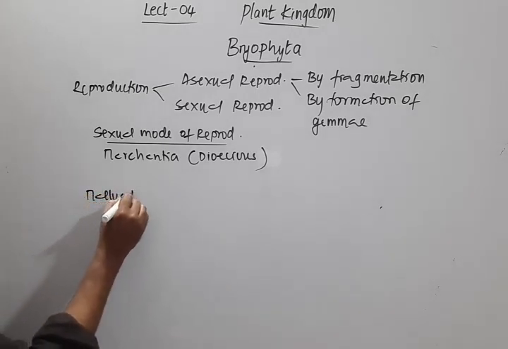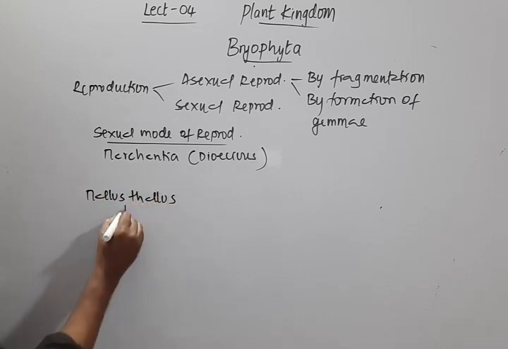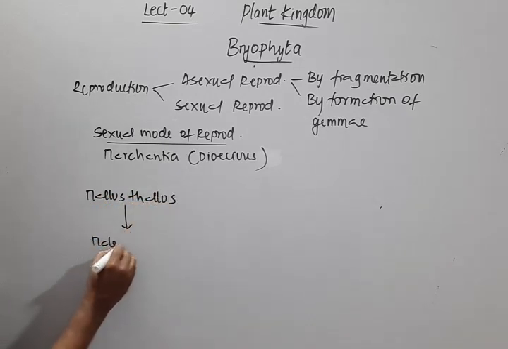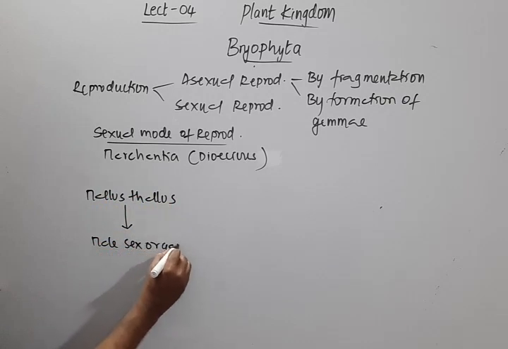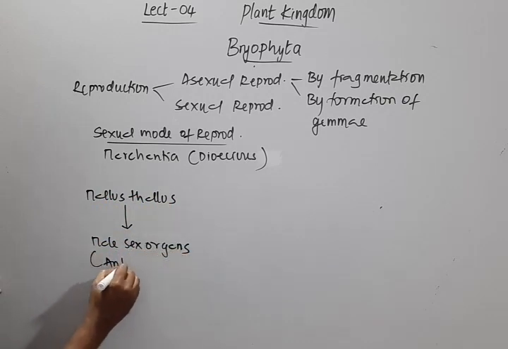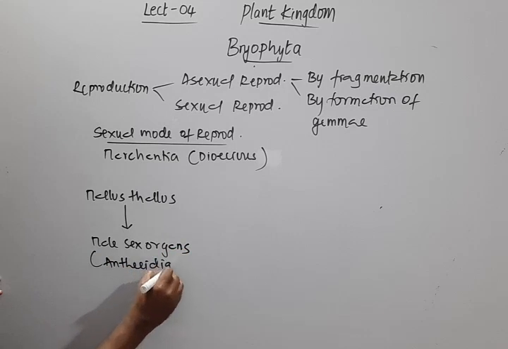The male thallus will be bearing male sex organs, and these male sex organs are called antheridia.